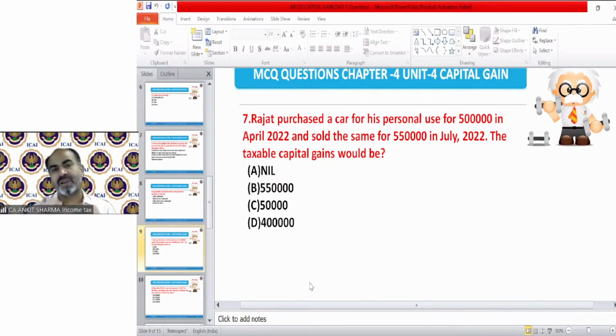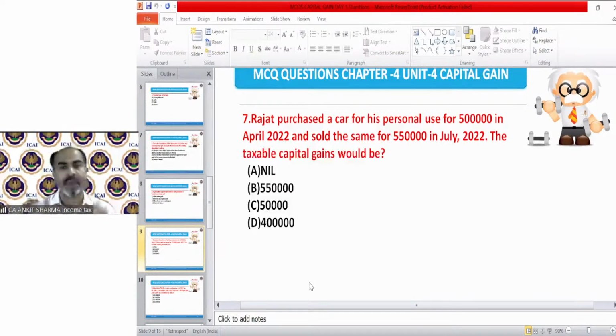Because car is a movable asset, it's in the personal nature. We just discussed that if there is a personal asset which is movable, then that will not be treated as a capital asset. So in this example, even if it is a gain, because it's a personal asset and it's movable, the answer is A.